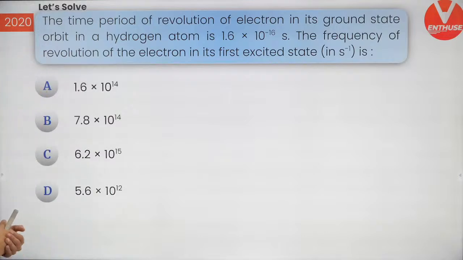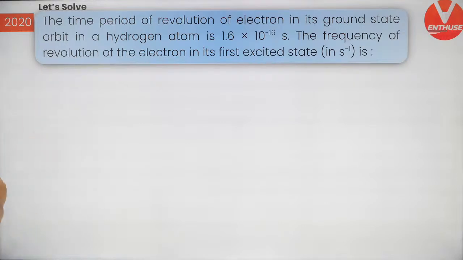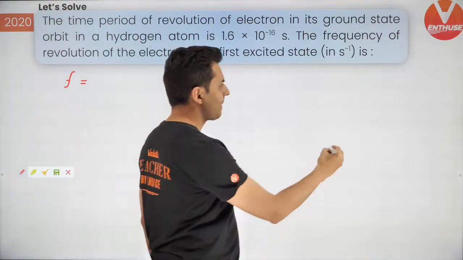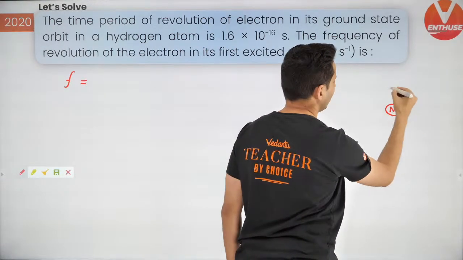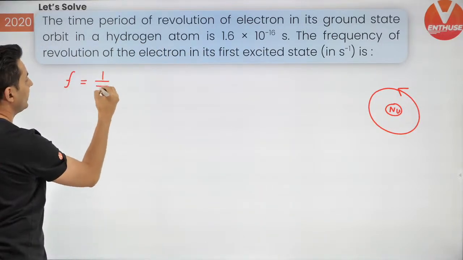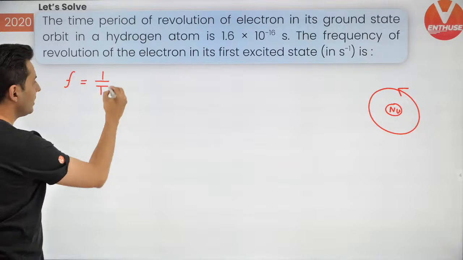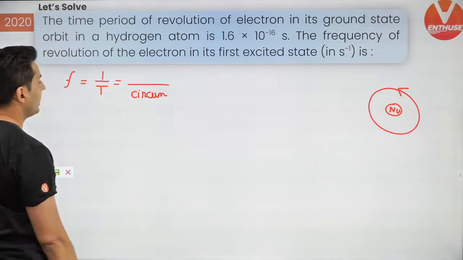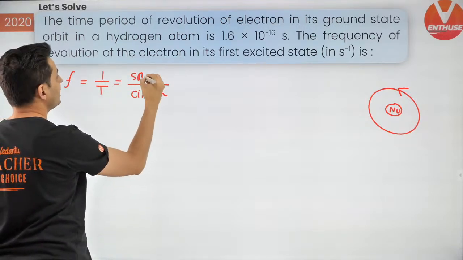All right. So let's see how we do this. Cool. Let's do this. I will hide the options. It's no longer needed. In case you have noted it down, well and good. So we have to find the frequency of revolution of that particular electron. There is the nucleus and that electron is going to rotate around. So what is the frequency of revolution? It is 1 by time period. Now what is time period? Time period is distance, which is circumference, divided by the speed with which it moves.